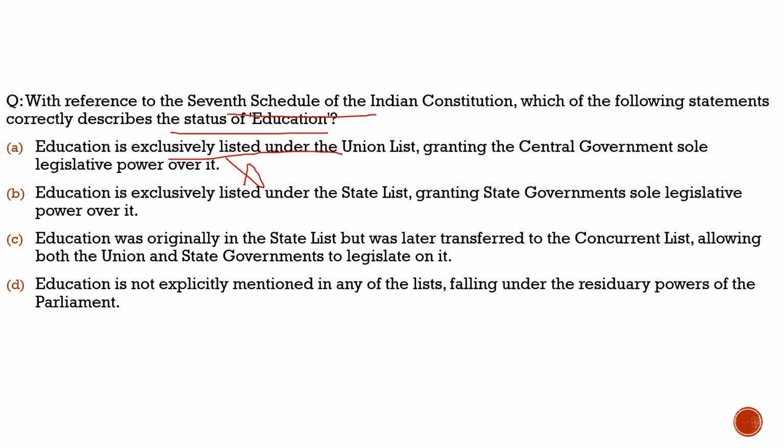Second statement, education is exclusively under the state list, granting state government sole legislative powers over it. Totally incorrect. Before the 42nd Constitutional Amendment Act, it was under the state list, but it was taken away from the state list to the concurrent list. Third statement, education was originally in the state list but was later transferred to the concurrent list, allowing both the union and the state government to legislate on it. 100% correct. Fourth statement, education is not explicitly mentioned in any of the lists, falling under the residuary powers of the parliament. Totally incorrect. So with respect to this question, the correct statement is option C.